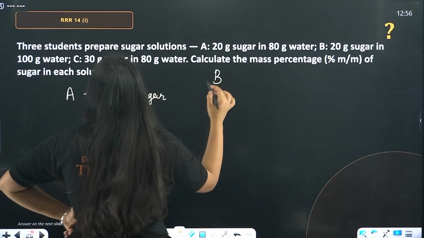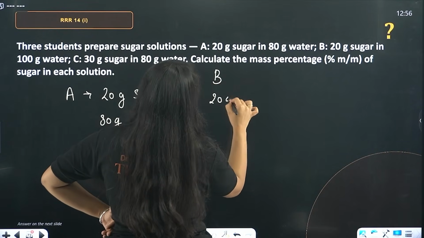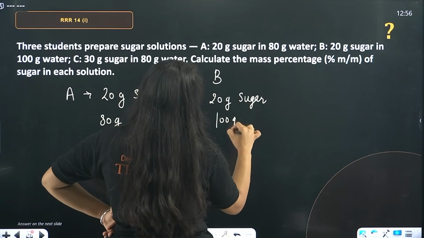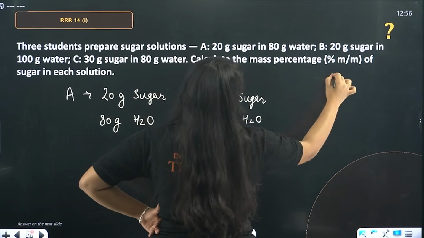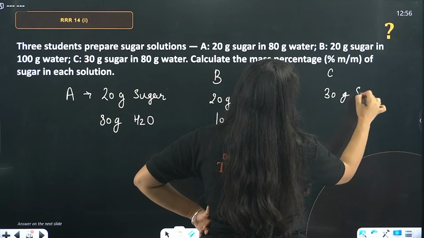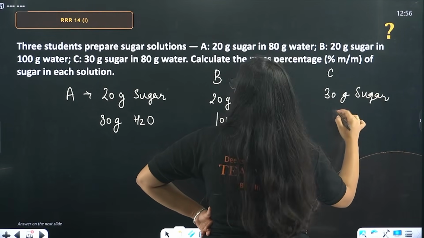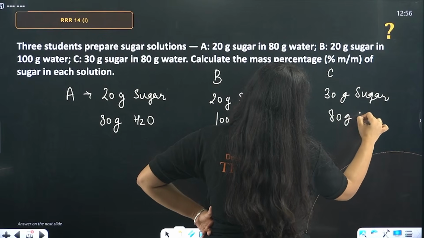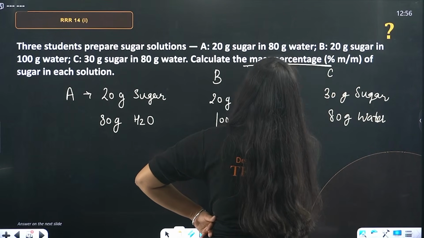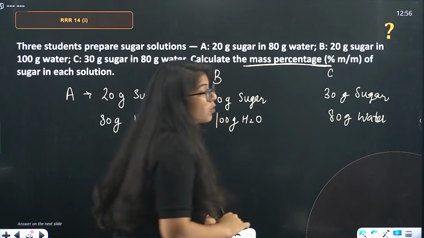B prepared the solution of 20 gram of sugar in 100 gram of water. C prepared the solution of 30 gram sugar in 80 gram of water. Now, calculate the mass percentage, percent M by M, of sugar in each solution.